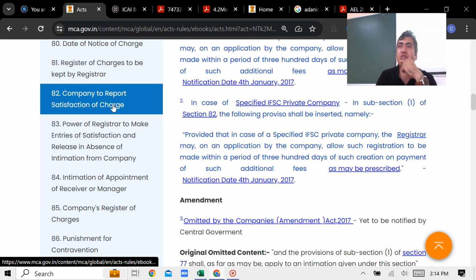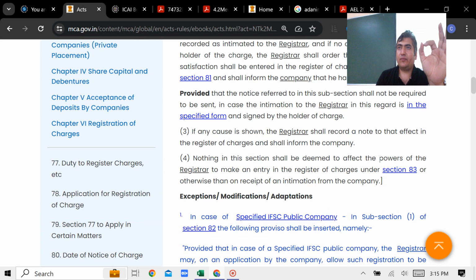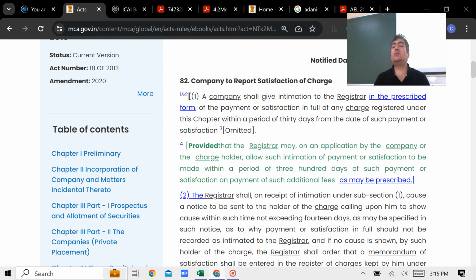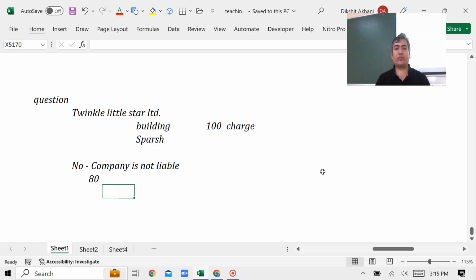82 is about the satisfaction of charge. वो भी मैंने बता दिया आप लोगों को. The same provision है. As soon as the charge gets satisfied within 30 days, it will be communicated to the registrar. चलो यहाँ पे एक बात लिख दो. Satisfaction of charge में क्या लिखा है समझना है आपको.